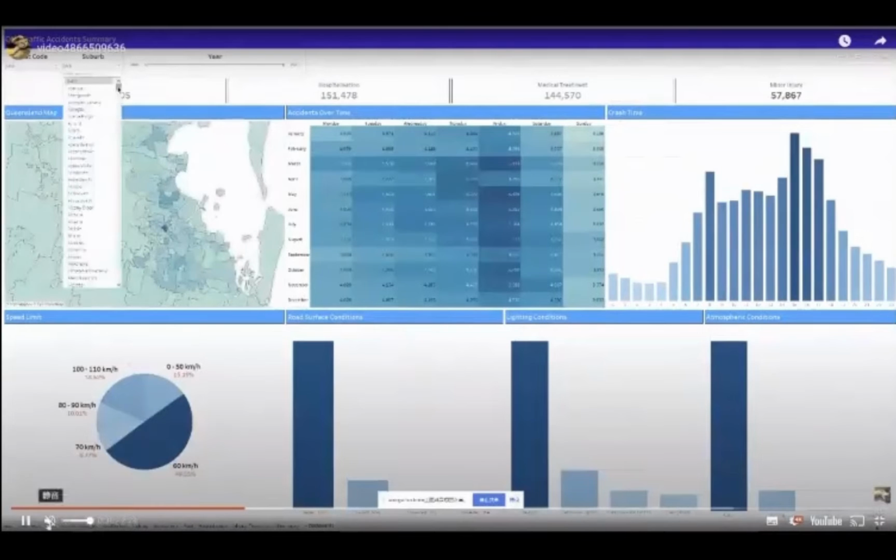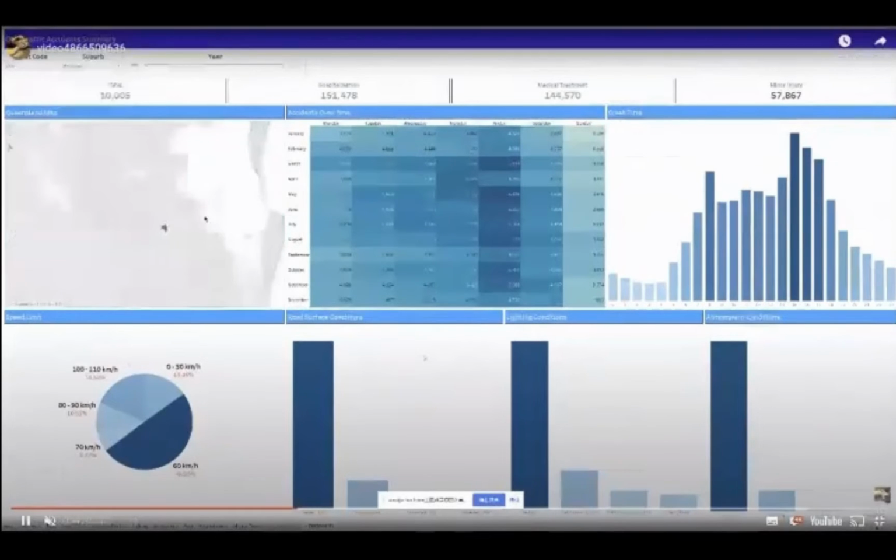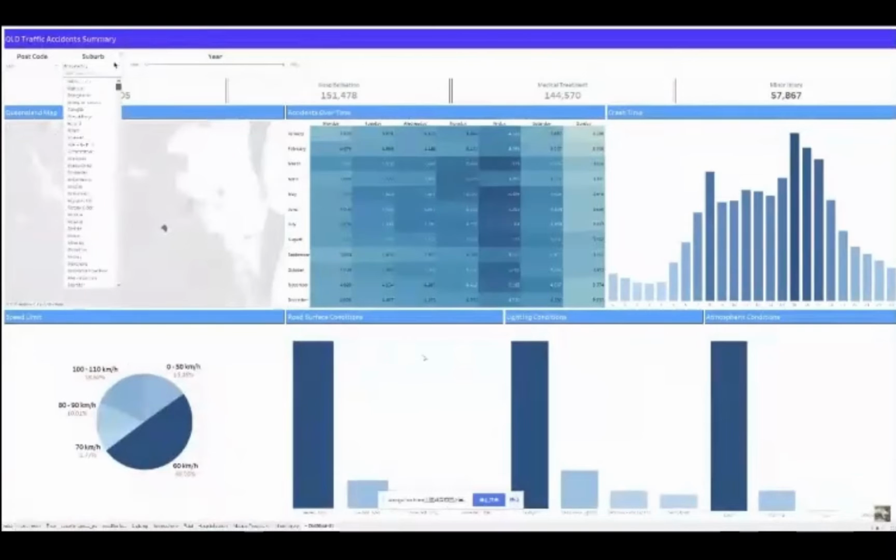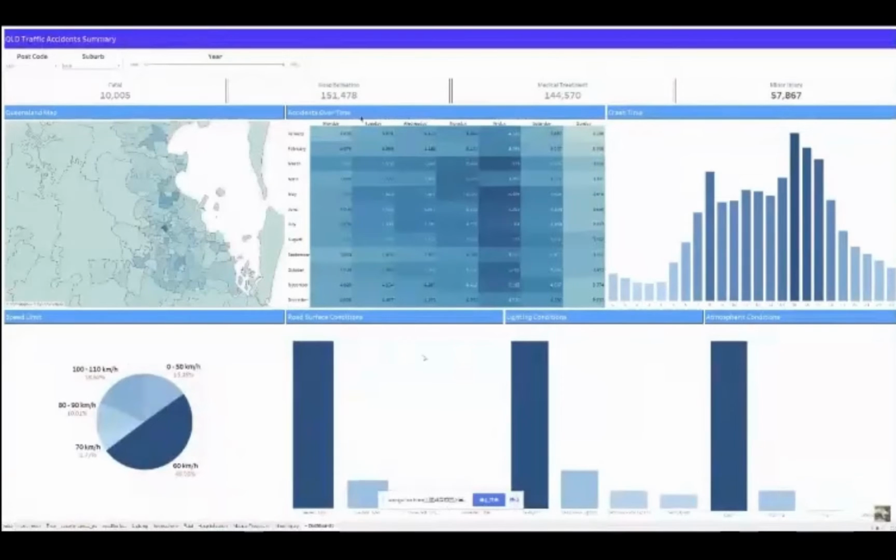And we can also use the suburb to select which suburb you want to choose. So for example, we go to Brisbane city. So you can just click, and actually all the dashboard numbers, all the values, are connected together.